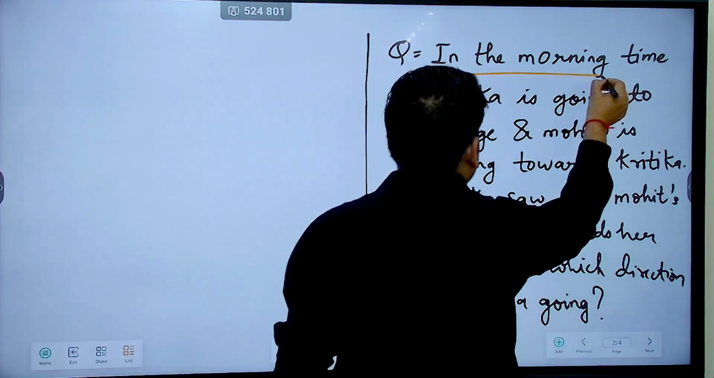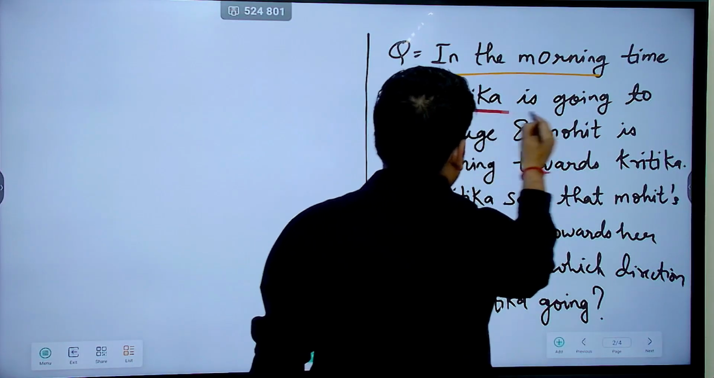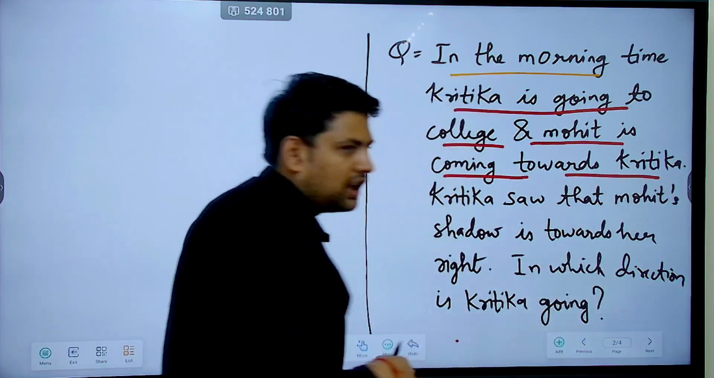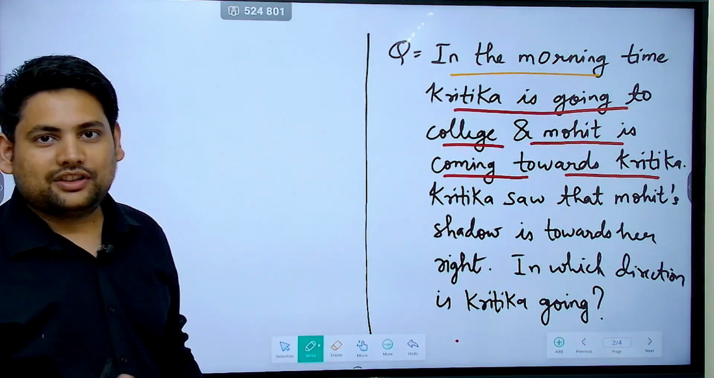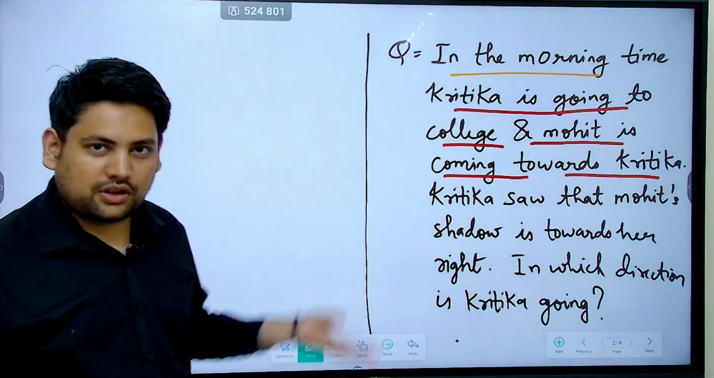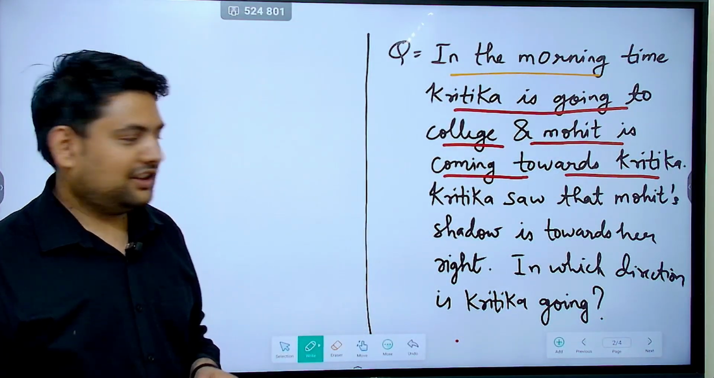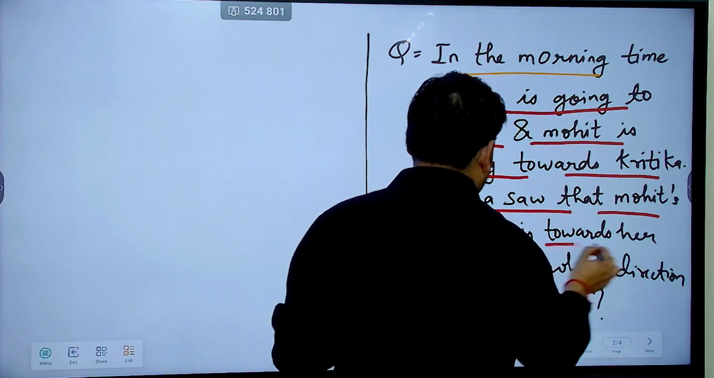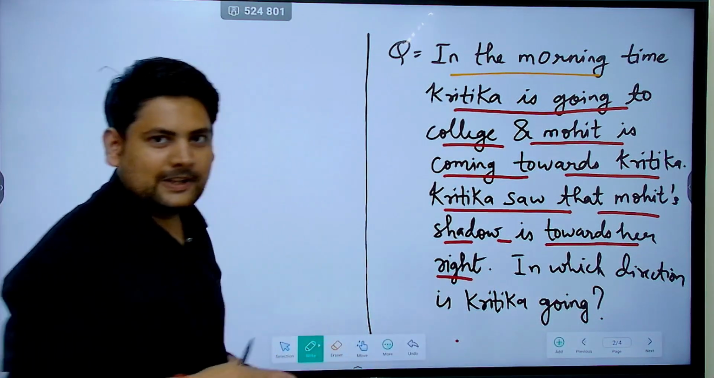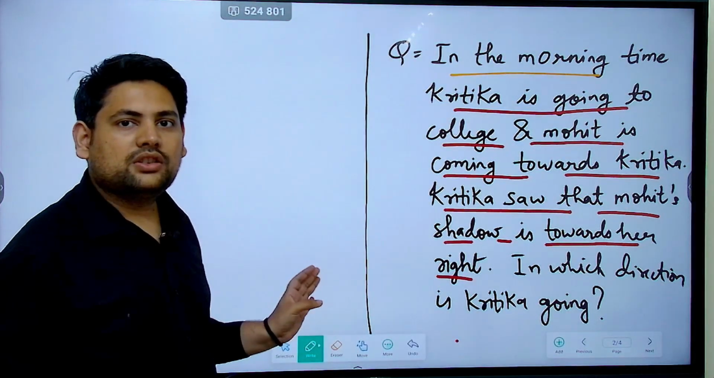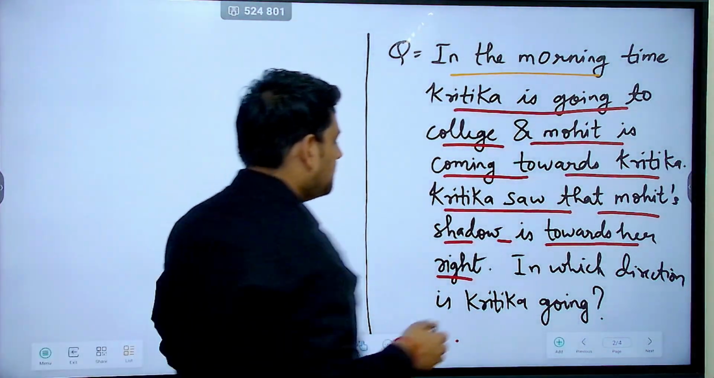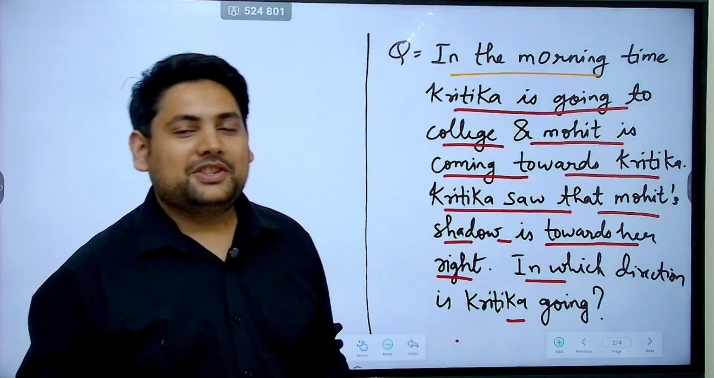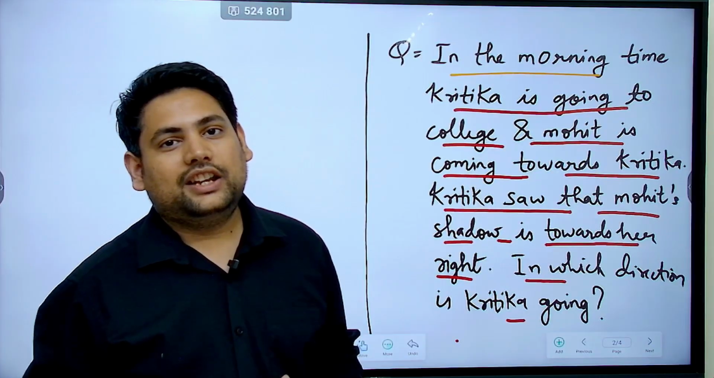In the morning time, Kritika is going to college and Mohit is coming towards Kritika. Then Kritika saw that Mohit's shadow is towards her right. Now you have to tell in which direction Kritika is going.